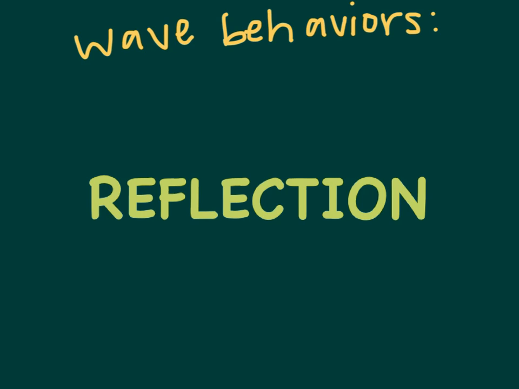In this unit, I'm going to discuss wave behaviors, the first of which I'll talk about is reflection. I'll be covering two major types of wave behaviors. First, interactions between waves and other objects, and second, interactions between waves. Reflection is an interaction between a wave and an object.